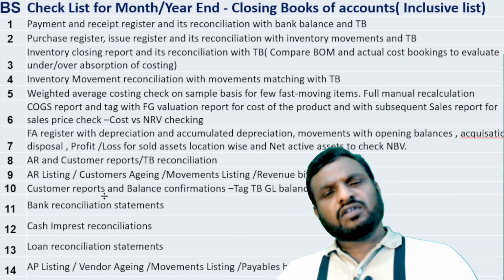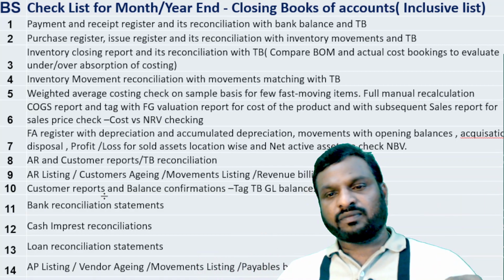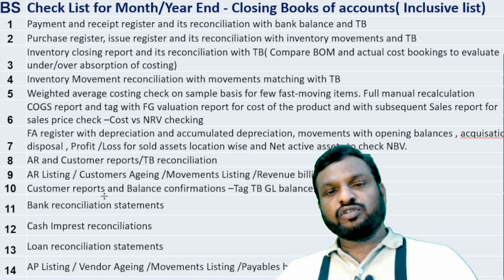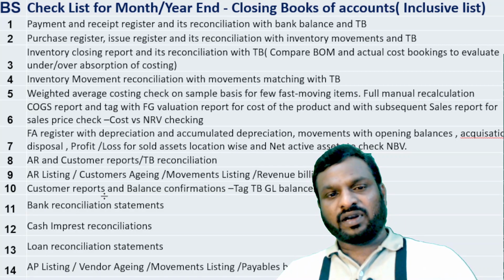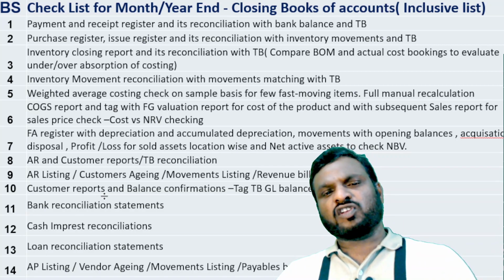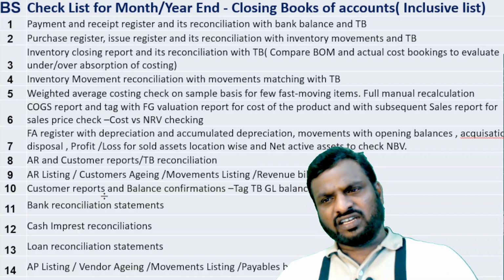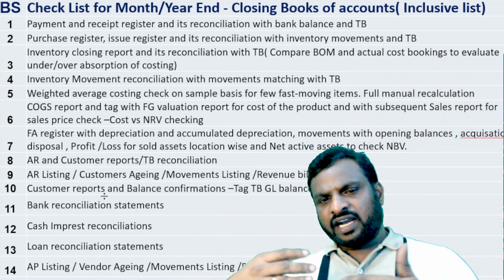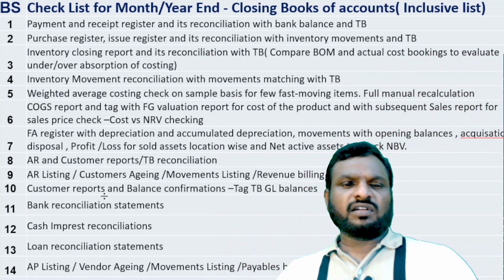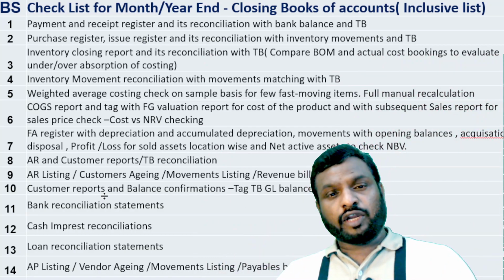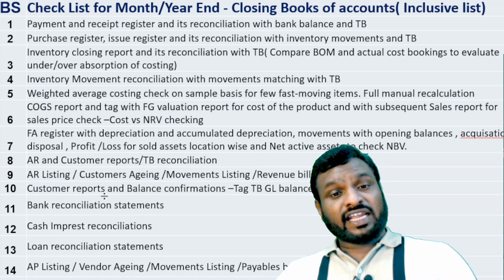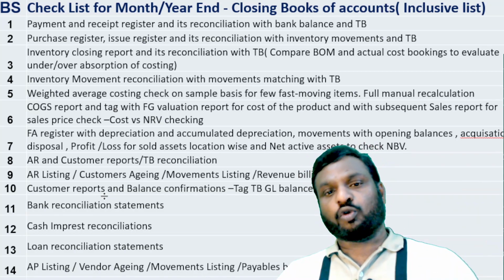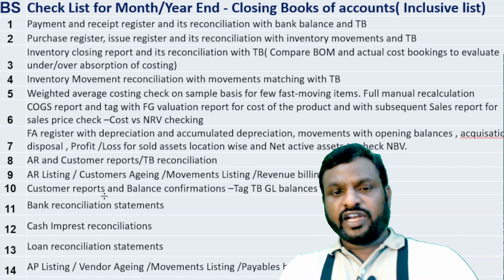If it's not matching, it doesn't mean that fraud has happened or that someone has eaten the customer's money. Don't assume fraud has happened in each and every case. Just see whether there could be pending errors or pending reconciliations. Why? Because when we compare AR with AR, there could be some cheques not deposited, or deposited but not yet realized, or realized in the books but not yet paid. That could be in the BRS open items. So all this we need to check.